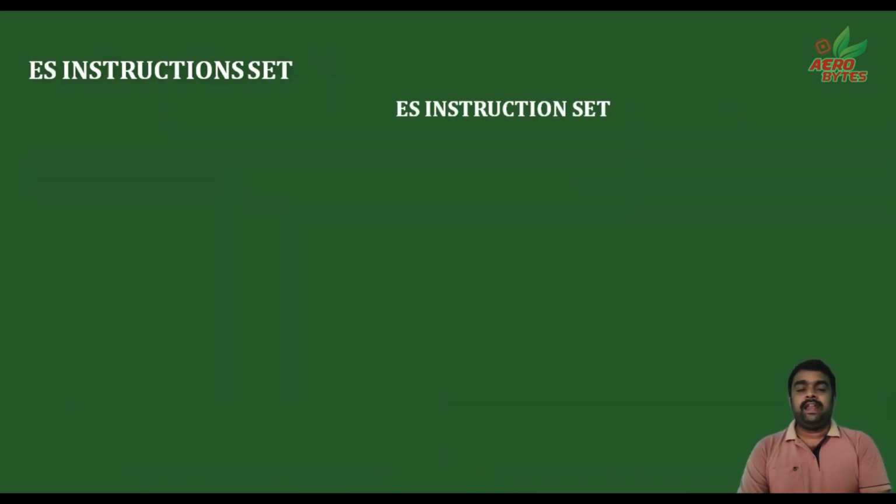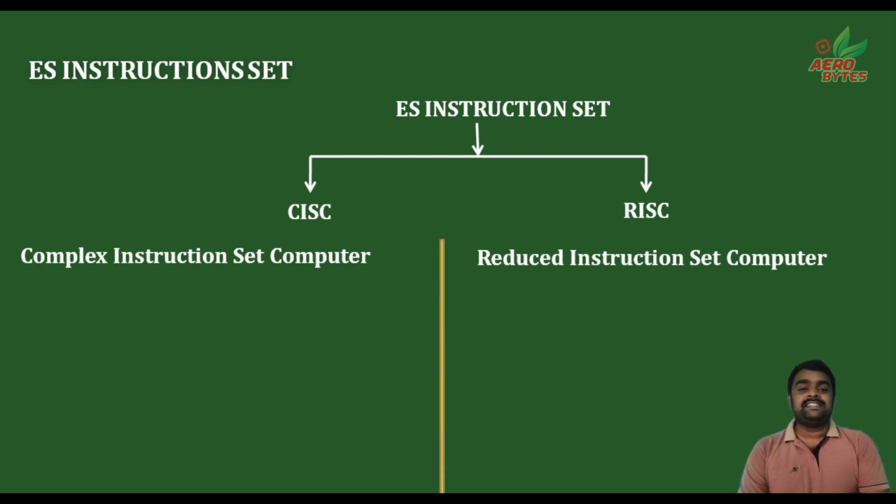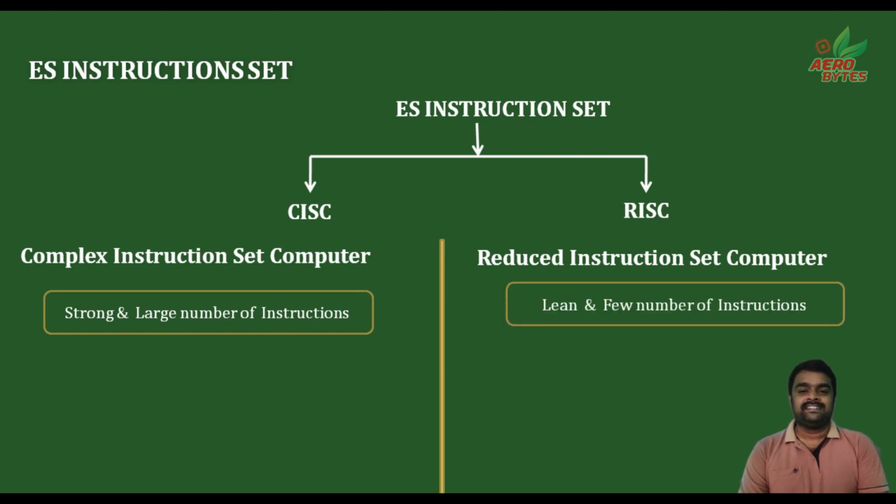Embedded systems can be classified in many ways, but according to the instruction set, they are classified in two categories. They are CISC and RISC. What is CISC? Complex instruction set computer is known as CISC. Then what is RISC? Reduced instruction set computer is known as RISC. What are the differences between CISC and RISC? Strong and large instructions are available in CISC. Lean and few instructions are available in RISC. Low hardware complexity in CISC.